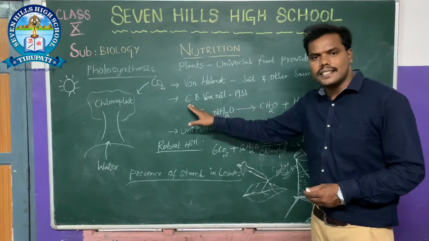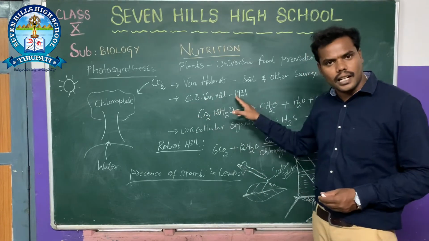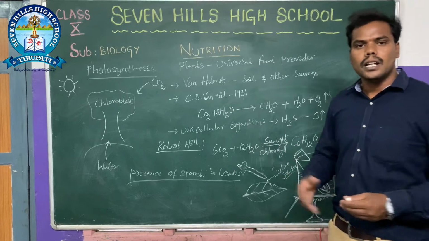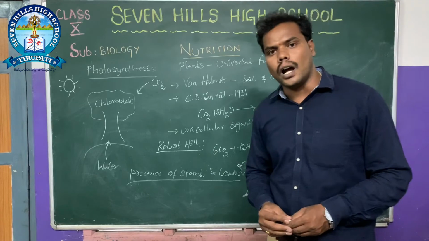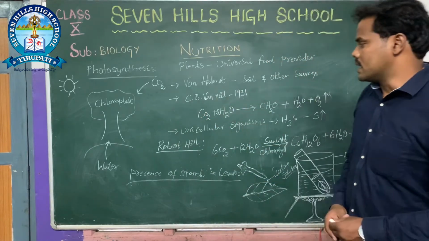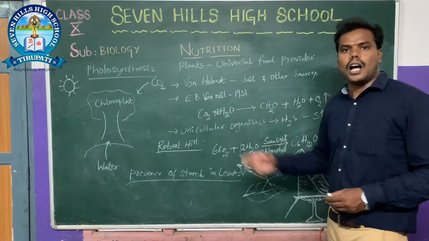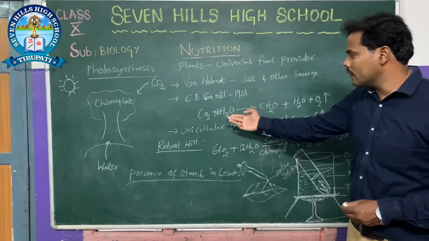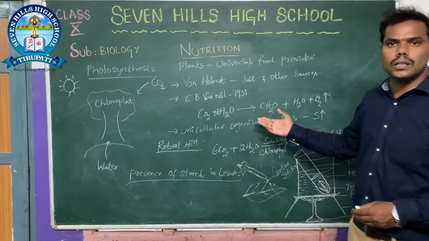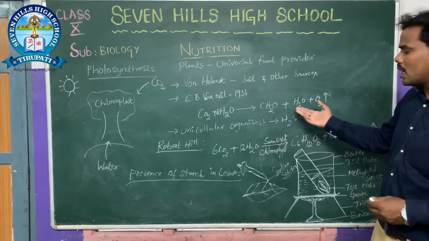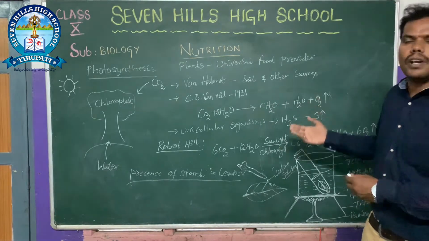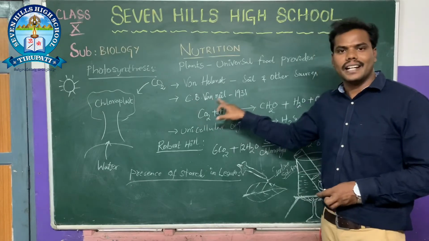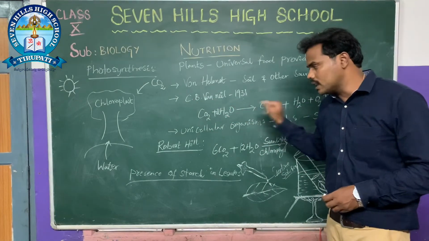Later, there was another scientist whose name was C.B. Van Niel. In the year 1931, he started experiments on photosynthesis, on how plants carry it out. He observed that carbon dioxide reacts with water and releases carbohydrate, and it also releases water and oxygen. This is the equation given by C.B. Van Niel in the year 1931.